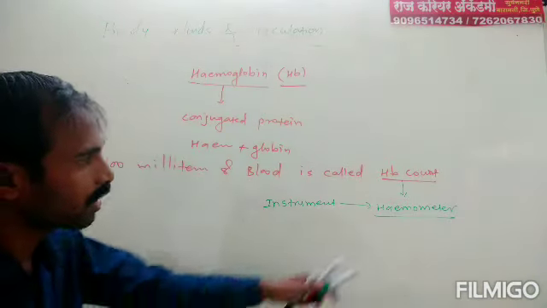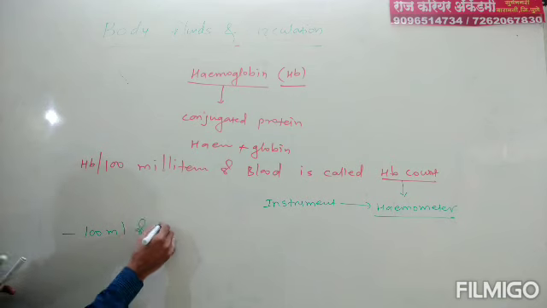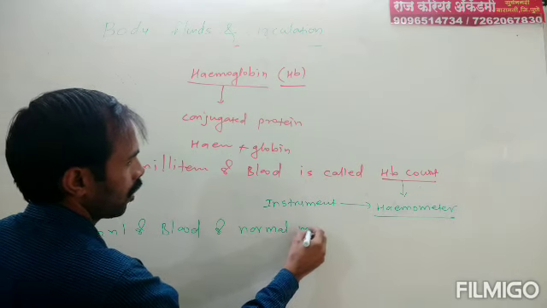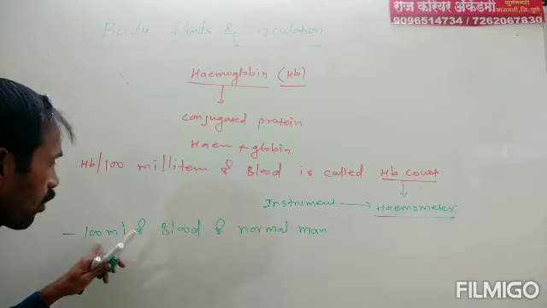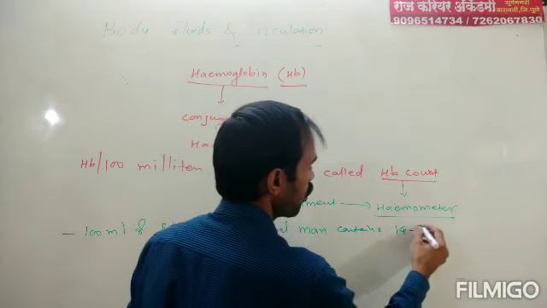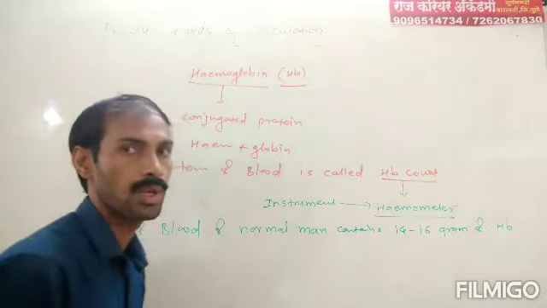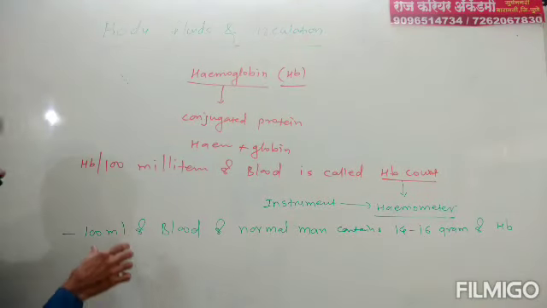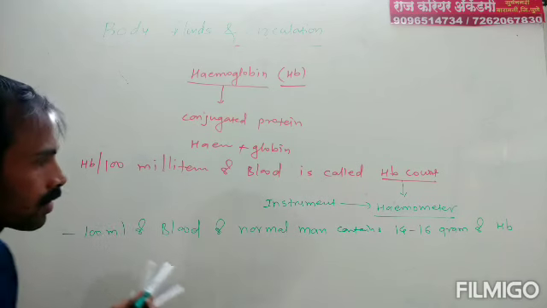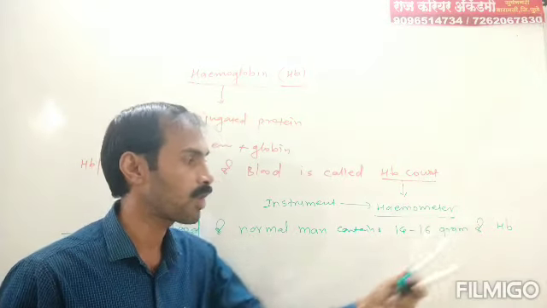If we see the HB count in male and female for 100 ml of blood of a normal man, 100 ml of blood of a normal man contains normally 14 to 16 gram of HB, means hemoglobin. That is, if we take 100 ml of blood from a normal man, who is not in a disease condition, then it consists of approximately 14 to 16 gram of HB.